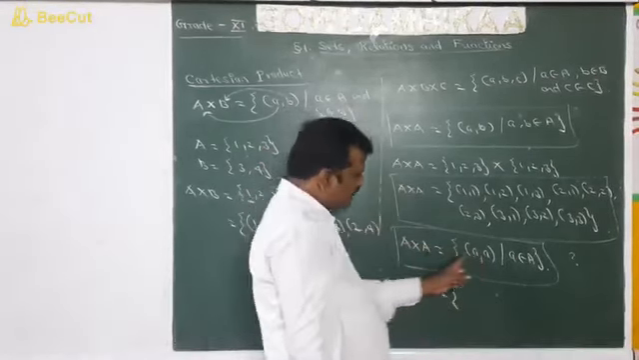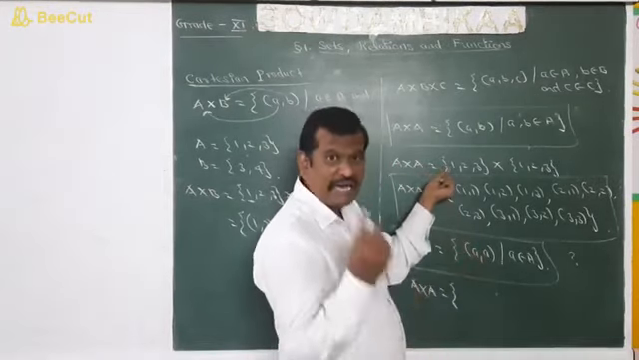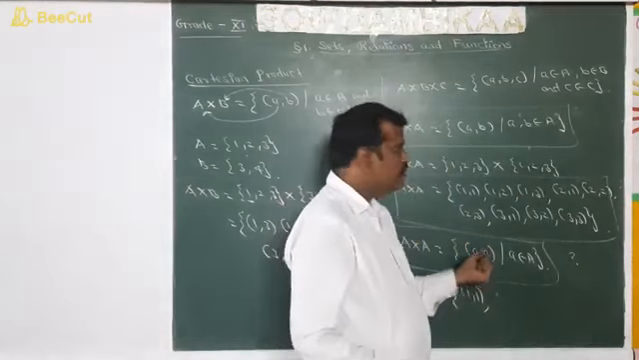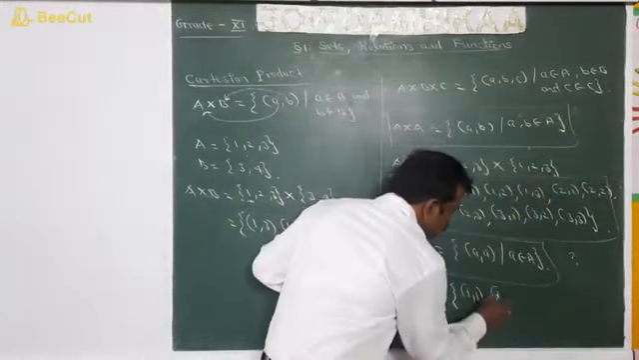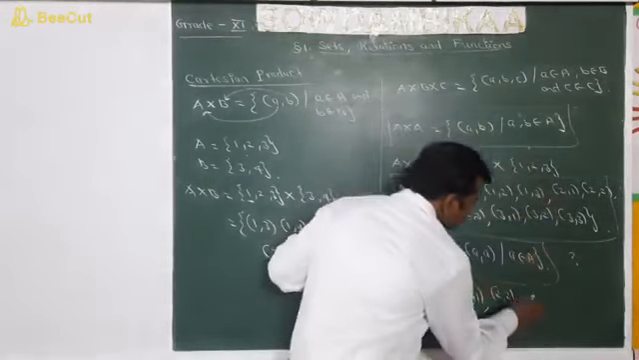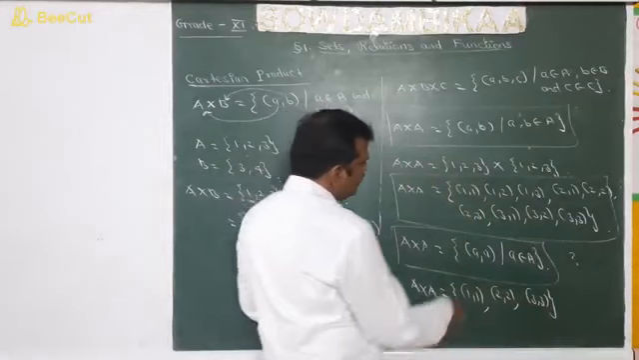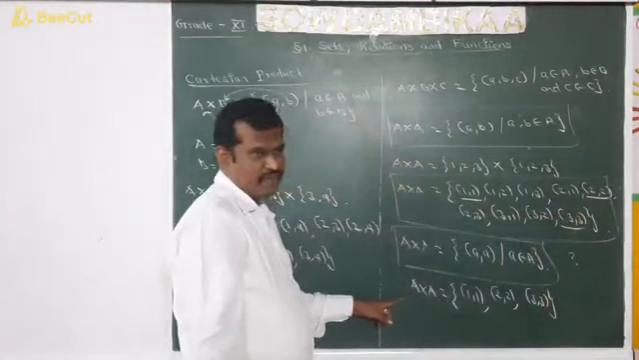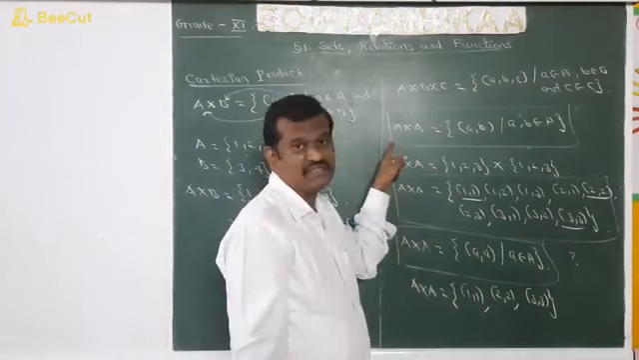According to this definition, a comma a is there. That is, if you take the first element of A, you have to pair it with the first element only: 1 comma 1. If you take the second element, you pair it with the second element only: 2 comma 2. If you take the third element, you pair it with the third element only: 3 comma 3. Because it is the set of all a comma a. Is it clear? Only 1 comma 1, 2 comma 2 and 3 comma 3 come in A cross A. So from this you came to know whether this A cross A is correct or the other A cross A is correct.